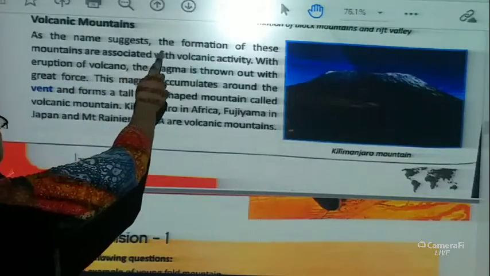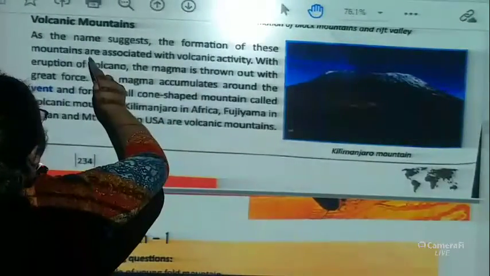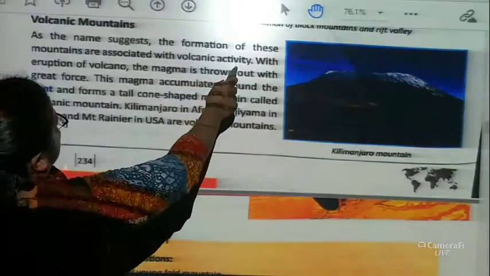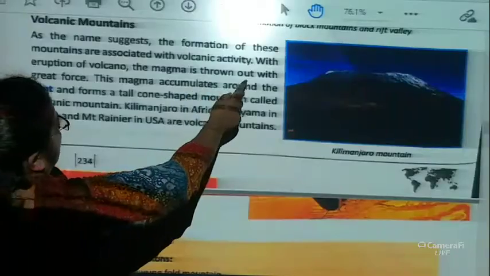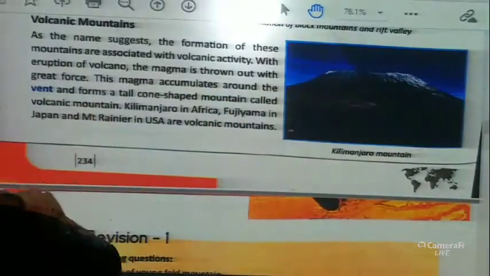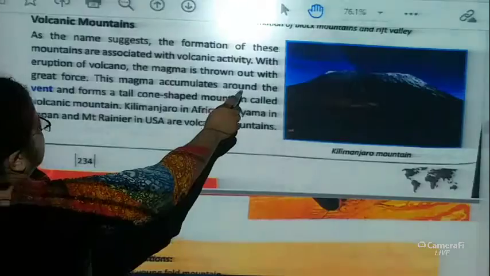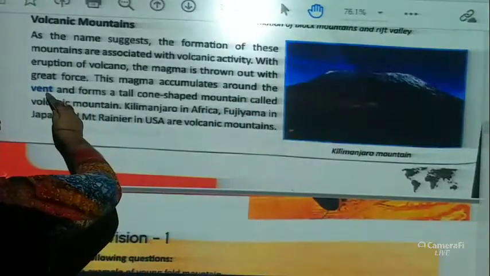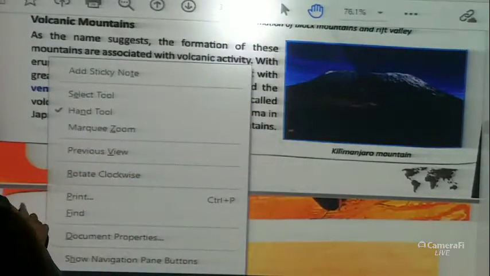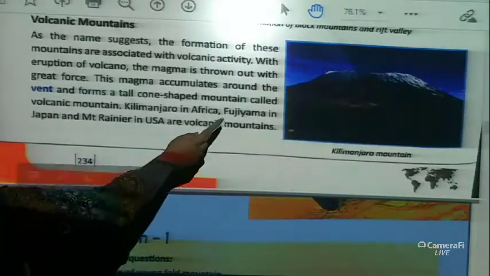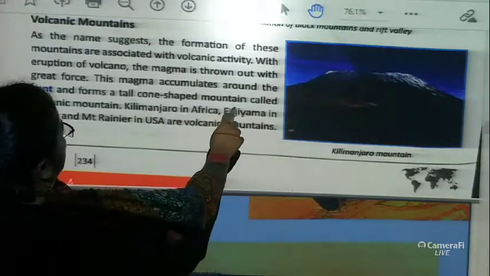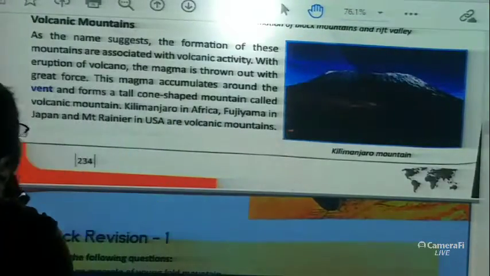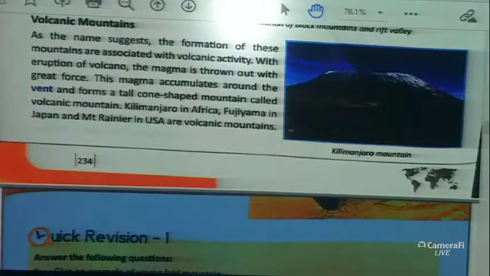As the name suggests, the formation of these mountains is associated with volcanic activity. With eruptions of volcano, the magma is thrown out with great force. This magma accumulates around the vent and forms a tall cone-shaped mountain called Volcanic Mountains. Okay children? So what is a volcanic mountain?